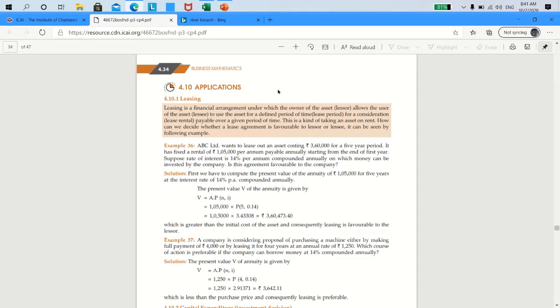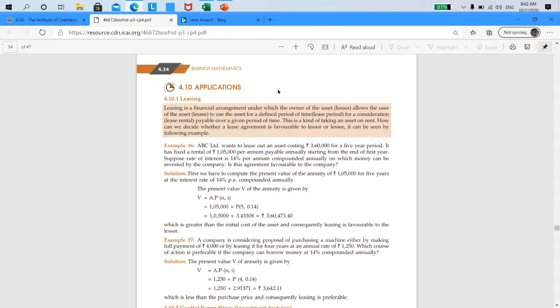That amount which you found out, if it is going to be less than 10 lakhs, then you would say leasing is better, buying is not better. Suppose you find out that the PV annuity regular of the 3.5 lakhs payable at the end of year 1, 2, 3, 4, 5 is more than 10 lakhs, then you would say leasing costs me more, therefore buying is better. I hope the point is clear to you.